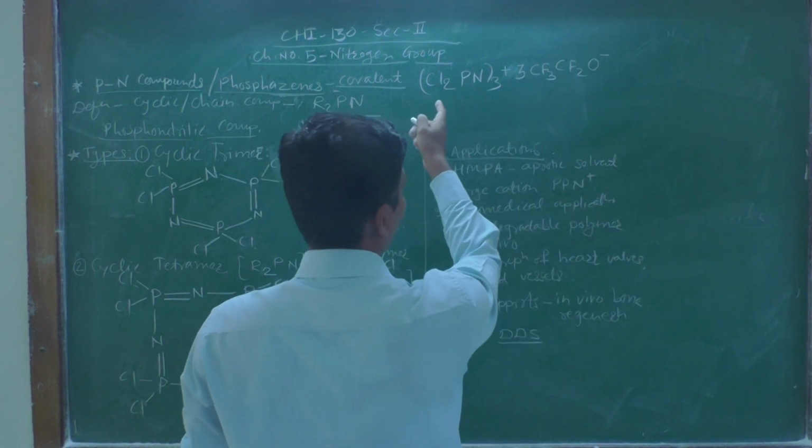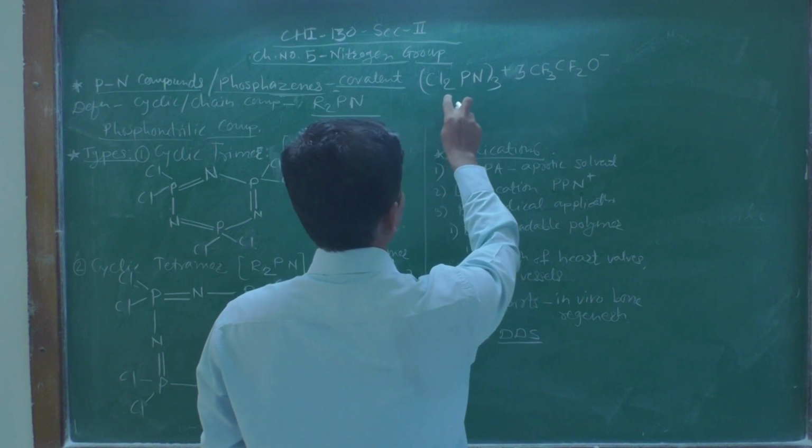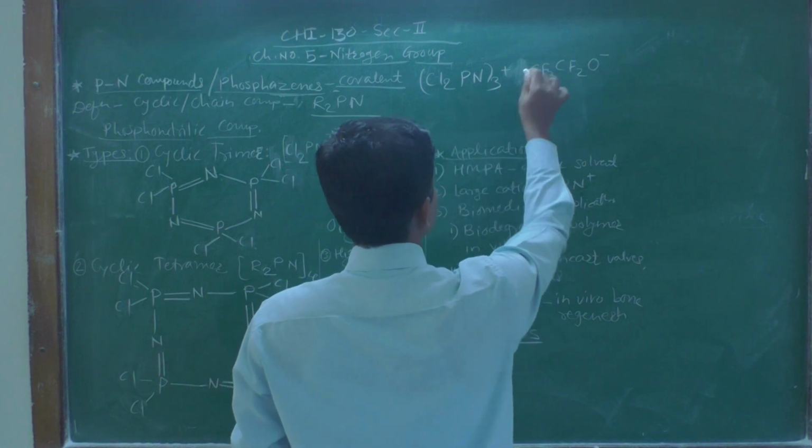then how many chlorine atoms are there? 6. So we have to take 6 here.